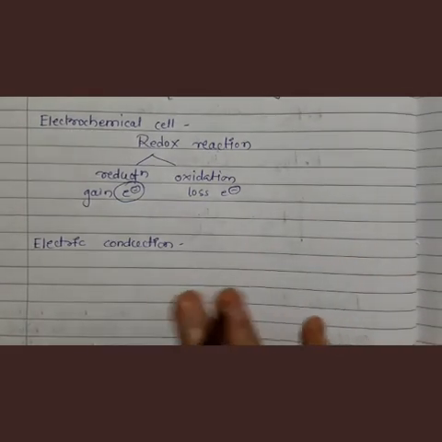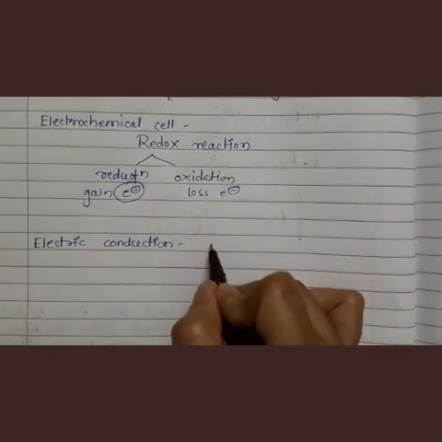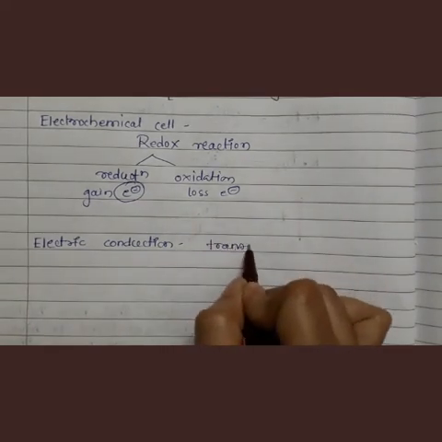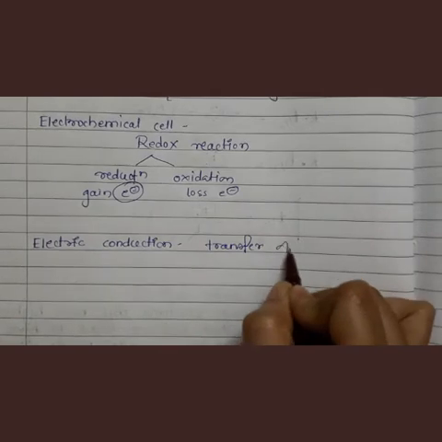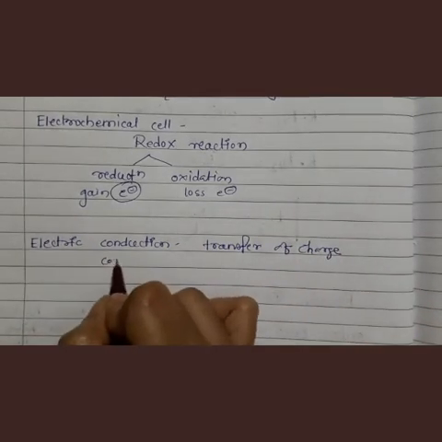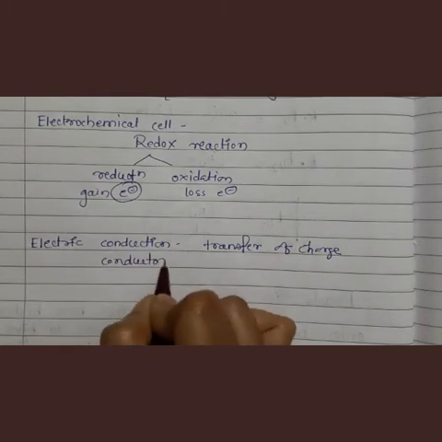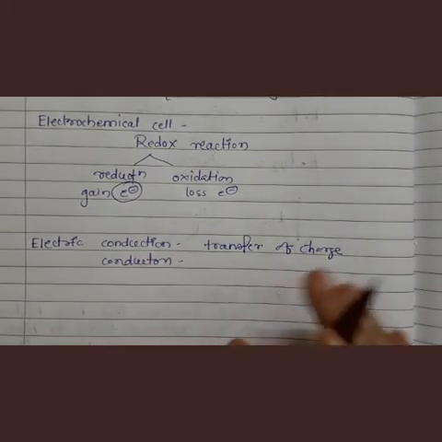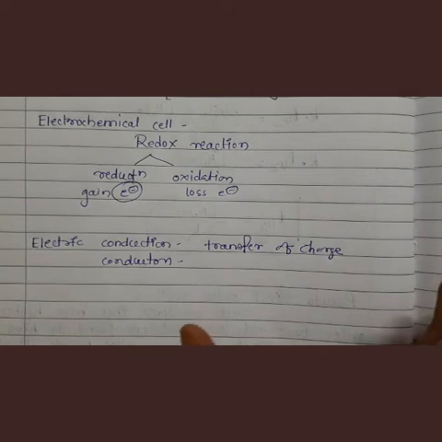Okay, so conduction means transfer of charge or electricity. And conductors means the substances which help electricity to flow or to transfer.